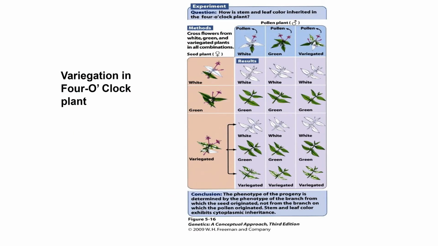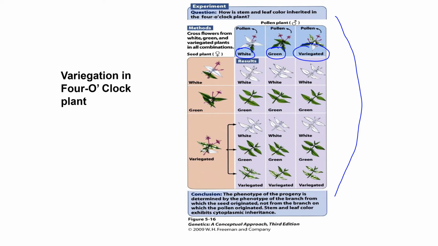Cytoplasmic inheritance was recognized by Carl Correns at the beginning of the 20th century. He performed experiments with four o'clock plants, the kind which is outlined right here. He took pollen from plants with white leaves, green leaves, or variegated leaves and crossed them with seed.